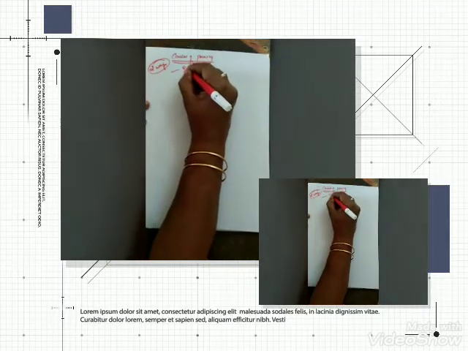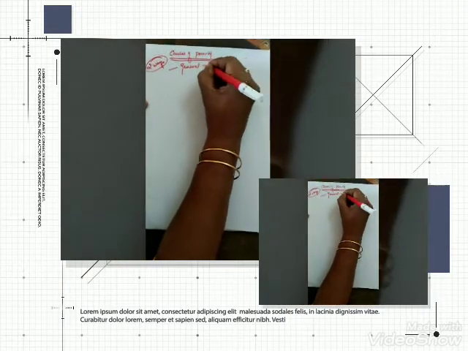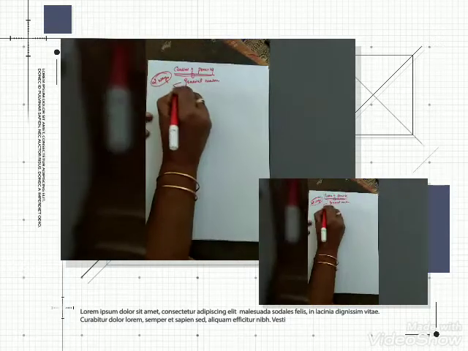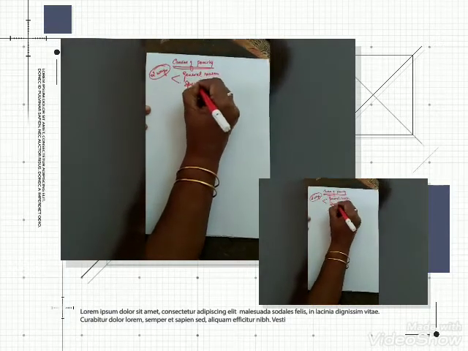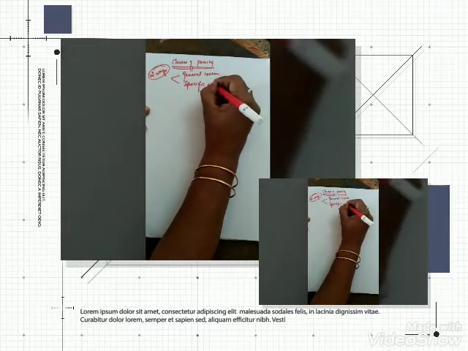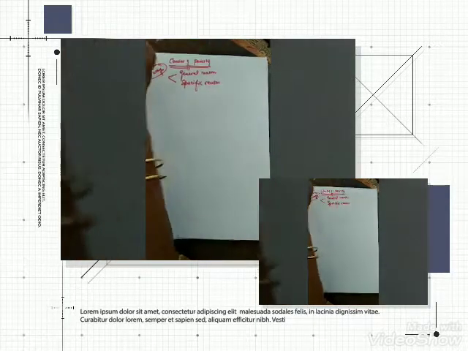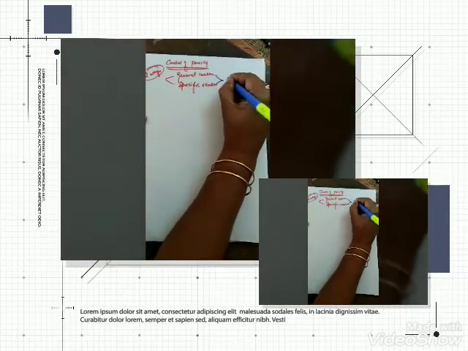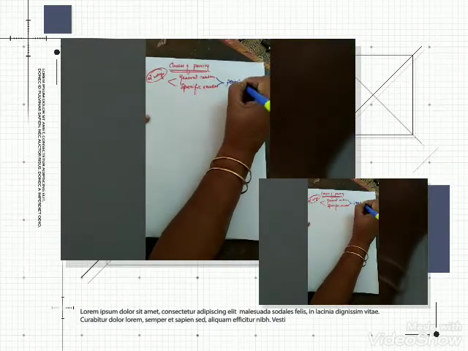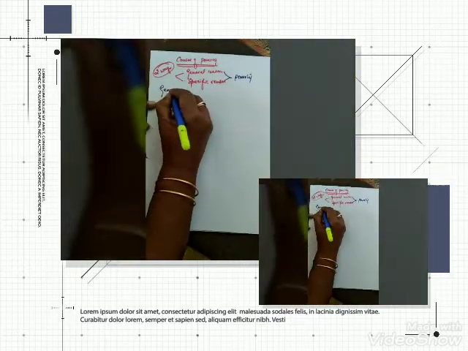One is the general reasons, the other one is the specific reasons for poverty. We will see the general reasons.